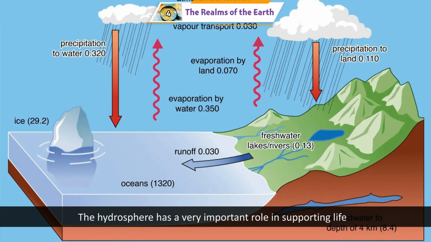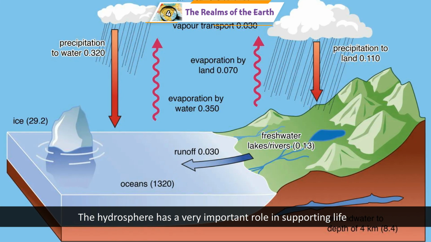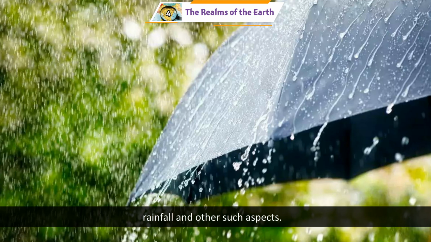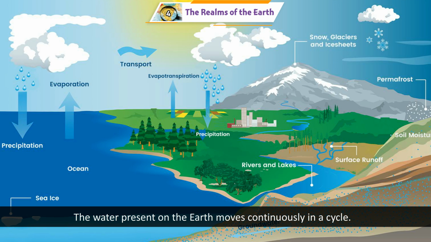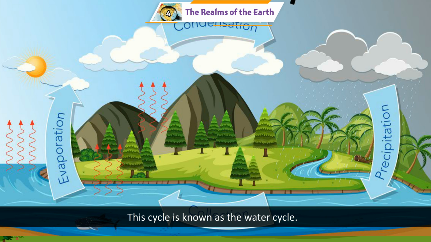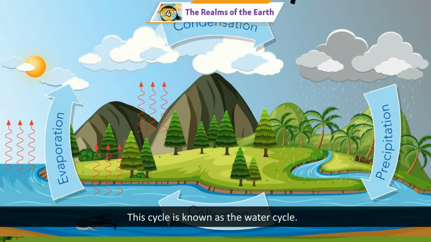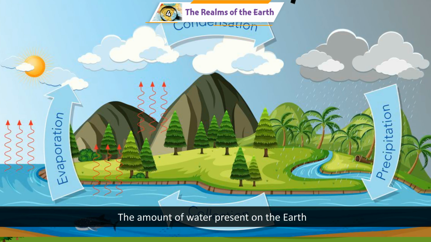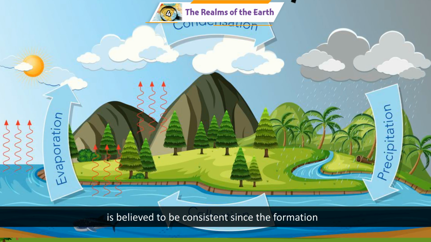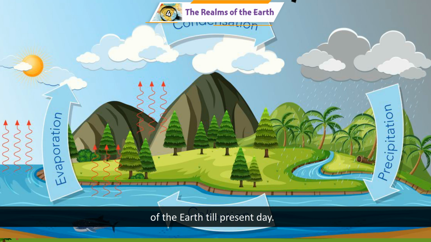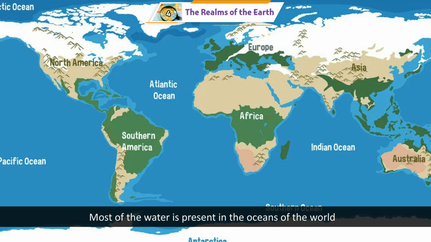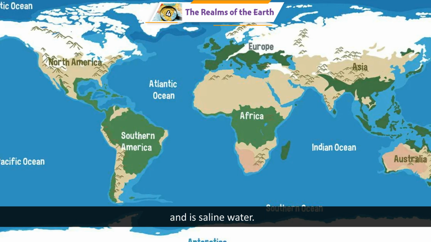The hydrosphere has a very important role in supporting life because it supports the climate, rainfall, and other such aspects. The water present on the earth moves continuously in a cycle. This cycle is known as the water cycle. The amount of water present on the earth is believed to be consistent since the formation of the earth till present day. Most of the water is present in the oceans of the world and is saline water.